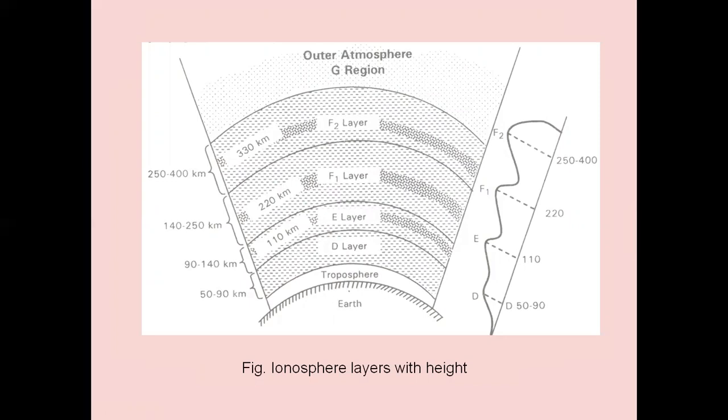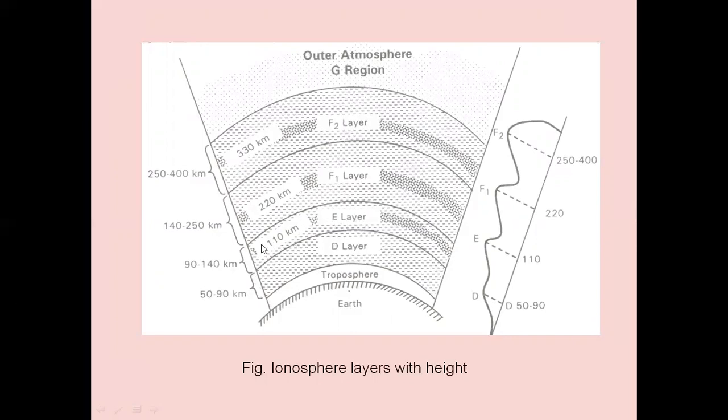As we have seen, the ionosphere starts from 70 kilometers onwards. It varies. Sometimes it starts from 50 kilometers, but on many occasions it starts from 70 kilometers onwards. This is the Earth surface. We have the troposphere, stratosphere, then the ionosphere. In the ionosphere, this is the D layer, 50 to 90 kilometers.